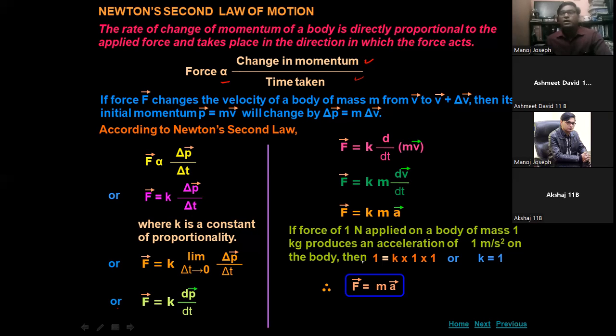Or we can say the force is equal to the product of mass and acceleration. It means whenever a force is applied over a body, the force accelerates the body in its own direction. Or we can say that when the force is applied over a body, the body accelerates in the direction of the applied force. This is called Newton's second law.